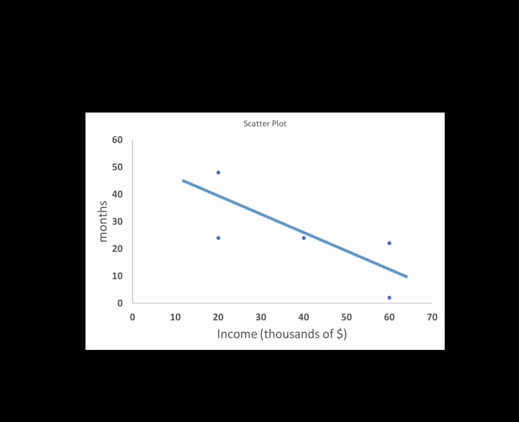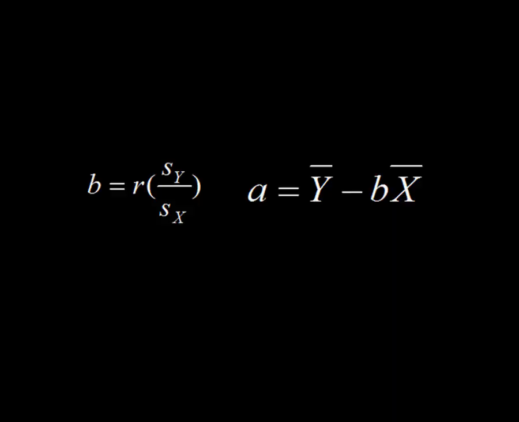So they call it the least squares criterion for finding the best regression line. And it turns out that the equation that will minimize squared errors between the predicted values and the observed values, or the actual measured values, can be calculated with these equations for the intercept and the slope.